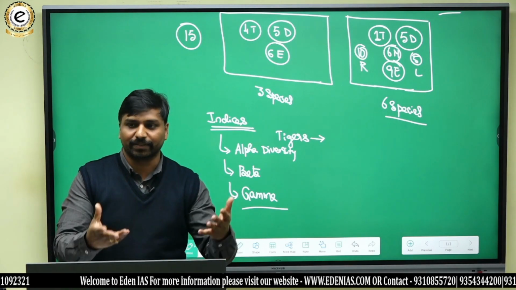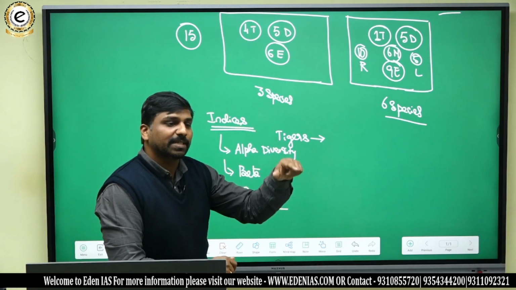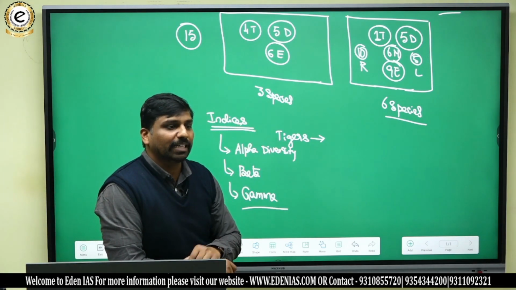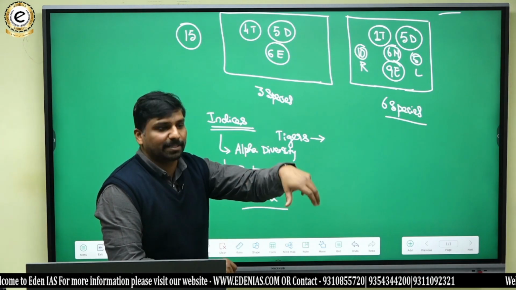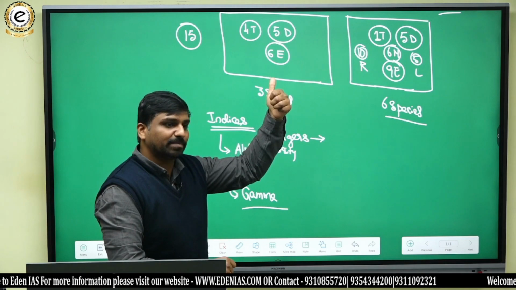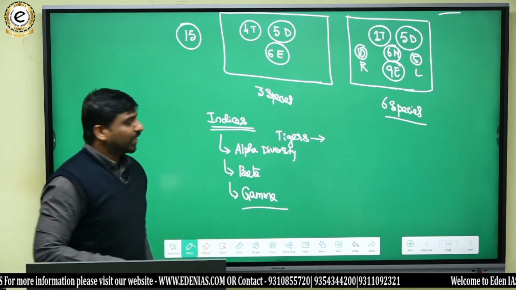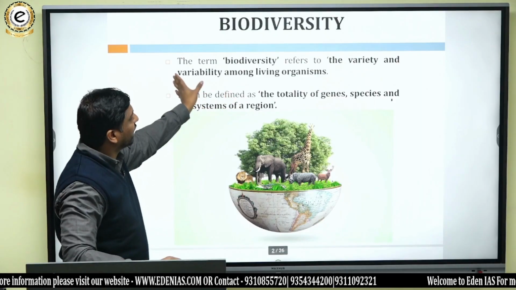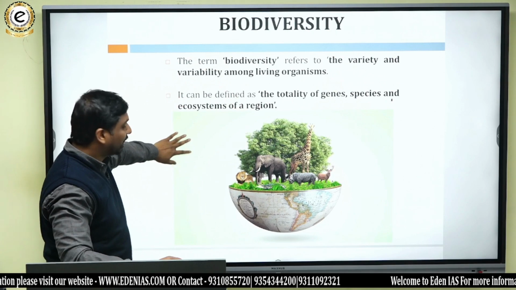At the level, first we said genetic level, species level, and then ecosystem level. Likewise, these are synonymous, but this is with reference to region specific, whereas that is species specific. So mention indices and definitions, like what is biodiversity. Hope the definition is clear to all.